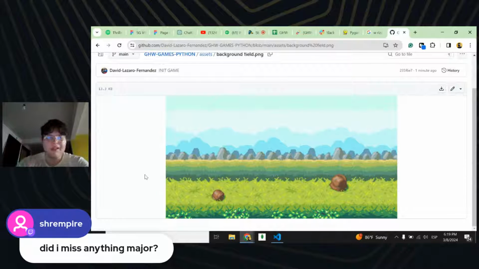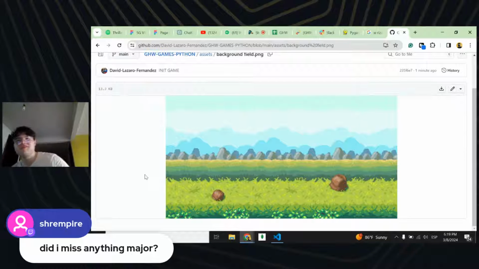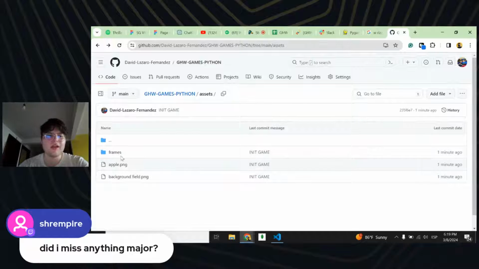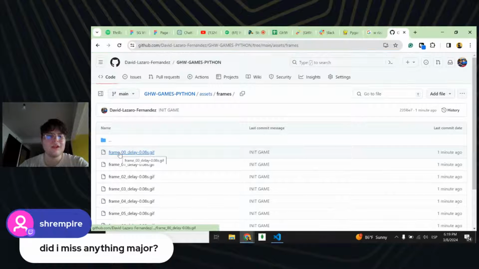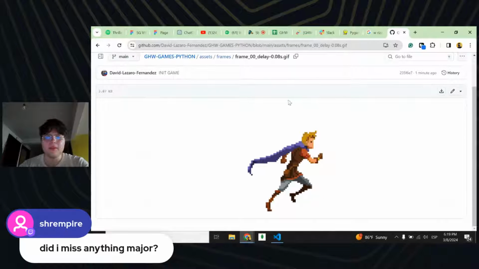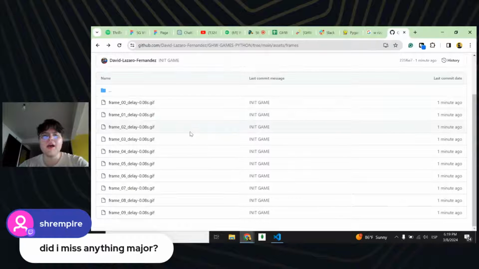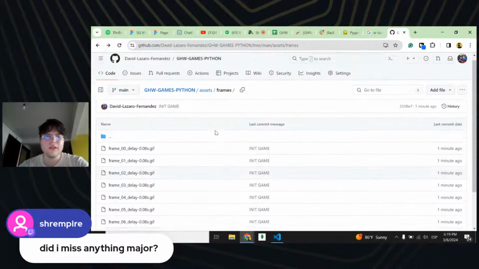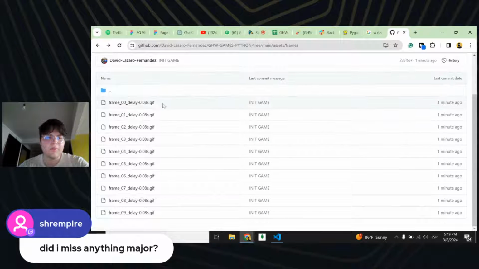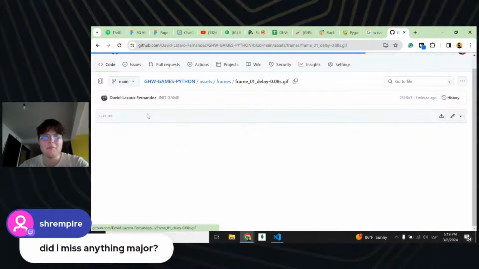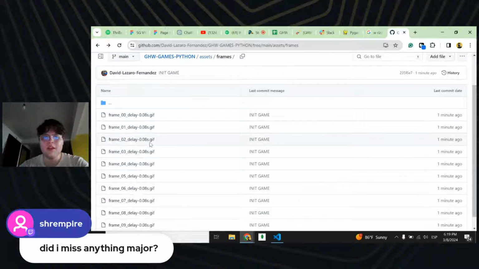If you want, you can change this so that instead of apples it can be asteroids, and the background can be space or something like that, and instead of a person running, the character can be a spaceship or something like that. On this folder called frames, we have a GIF of a character that is running.